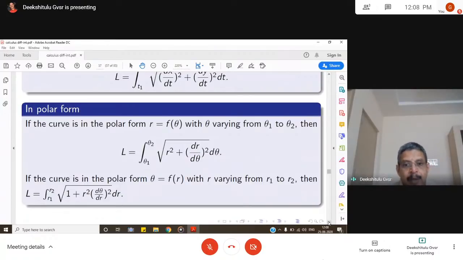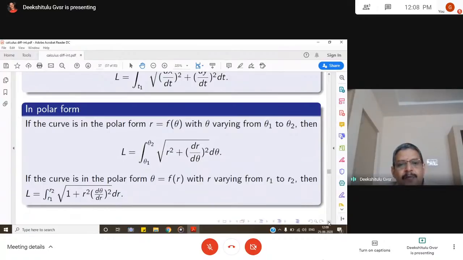When the curve is expressed in terms of r and theta, where r is equal to square root of x square plus y square and theta is equal to tan inverse y by x, then the length of the arc is L is equal to the integral from theta 1 to theta 2 of square root of r square plus (dr by d theta) whole square d theta.